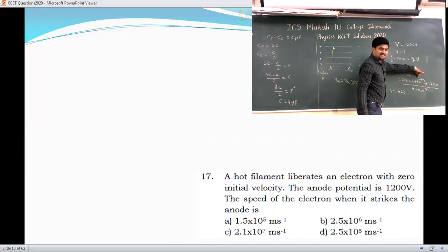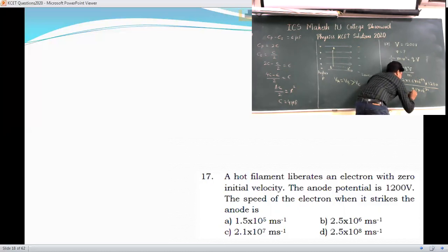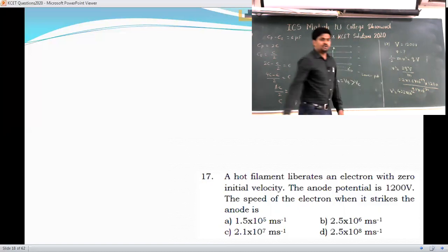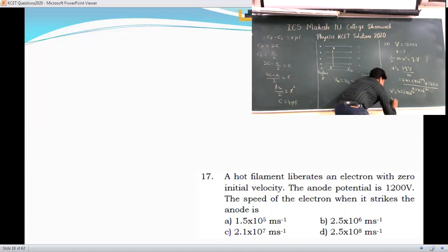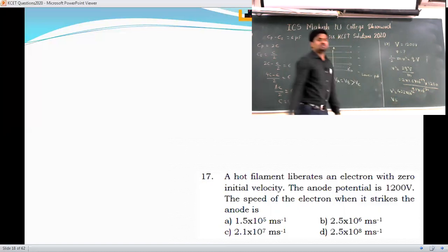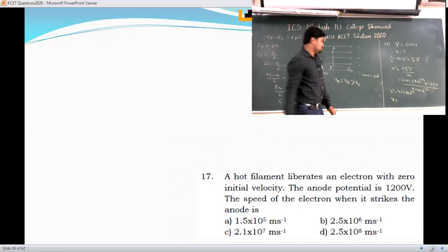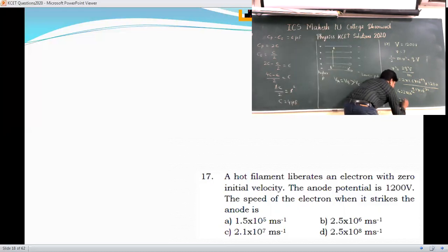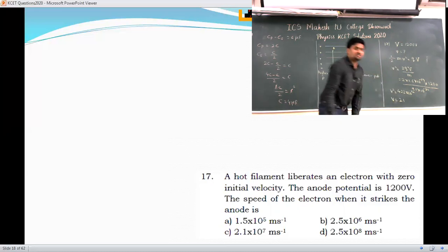So it is minus 19, and here you will get 10 raised to 12. If you take the square root of that, v is equal to square root of 422, so you will get around 21 something.